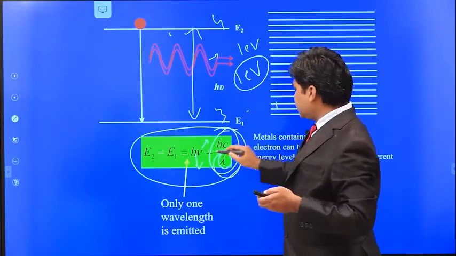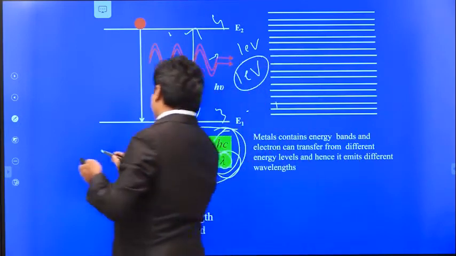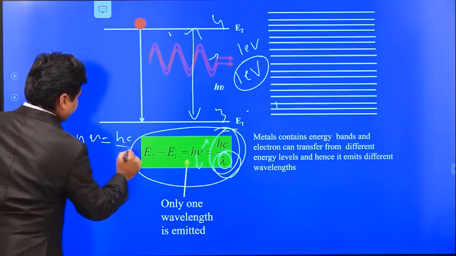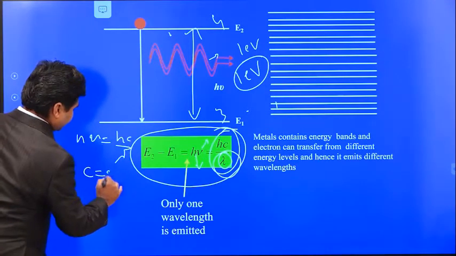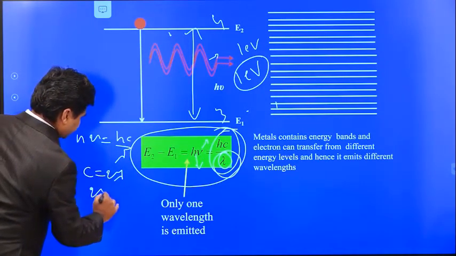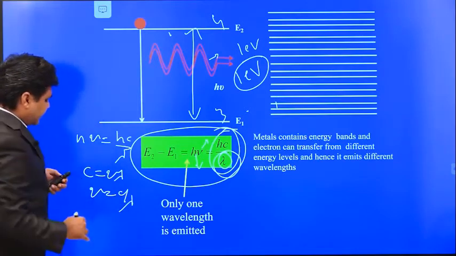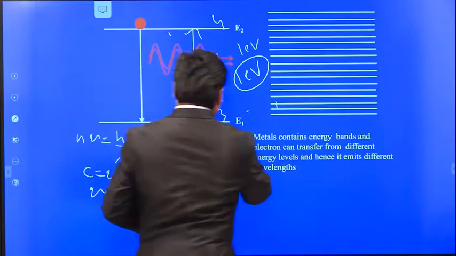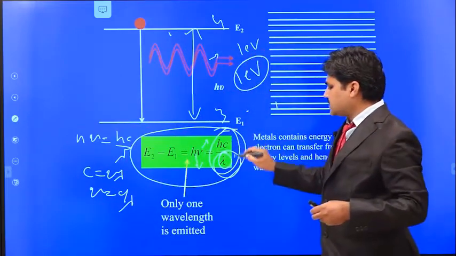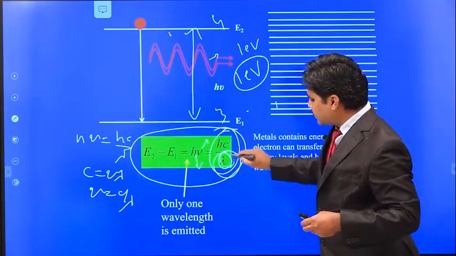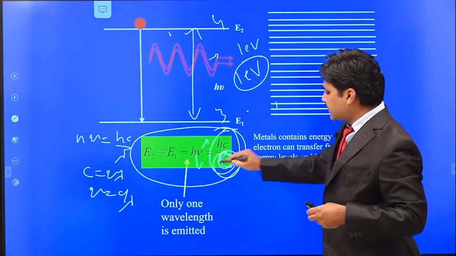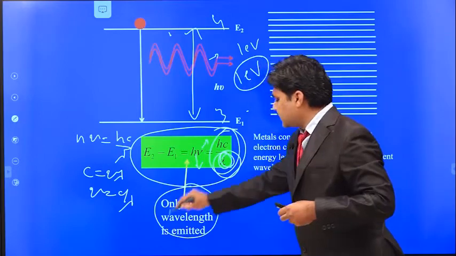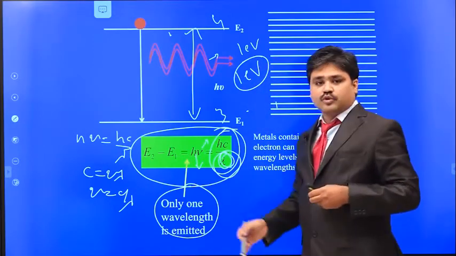Since c equal to nu lambda, instead of nu we can write c by lambda, so h nu equals hc by lambda, where c is the velocity of light and lambda is the wavelength. So since here lambda is only one, we can get only one color. Only one wavelength is emitted, that's why we call this property monochromaticity.